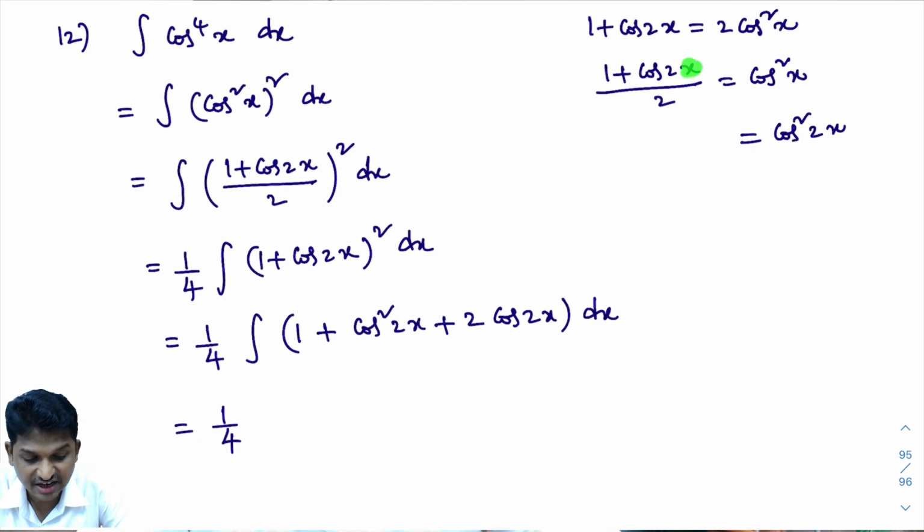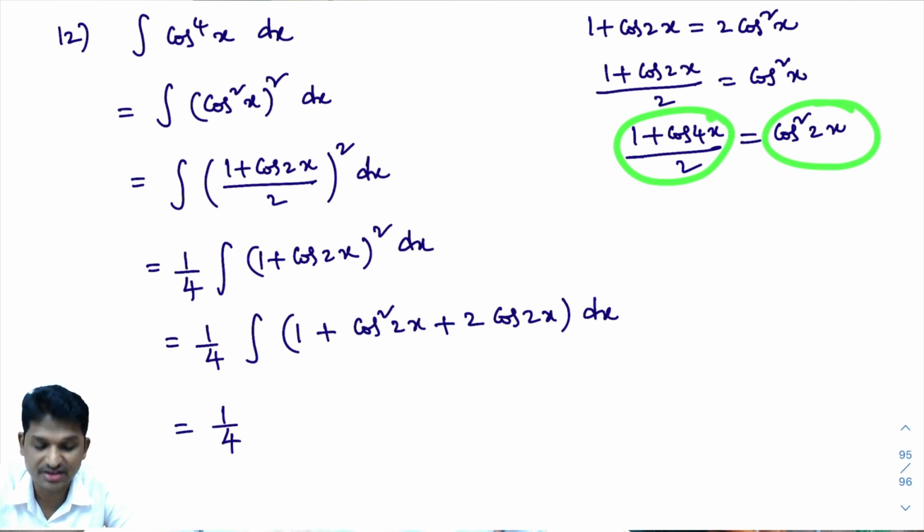Here also x is there. In place of x I will write 2x. 2 into 2x is 4x. So, what you will get? 1 plus cos 2 into 2x, 1 plus cos 4x by 2. So, what is cos square 2x? Cos square 2x is 1 plus cos 4x divided by 2.